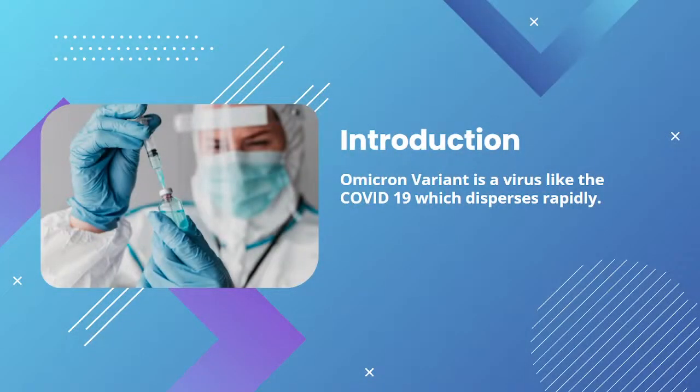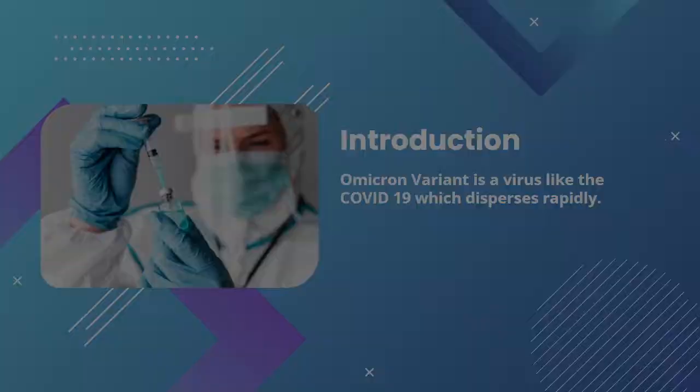Introduction. Omicron variant is a virus like the COVID-19 and spreads very quickly. But do you know how Omicron was created? Well, in recent studies, it is said that Omicron emerged from two possible reasons. Reason one is that the patient could have had a weakened immune system and was infected by the COVID-19. Reason two is that the virus was transmitted to animals and created. From that animal, it transferred to humans again.